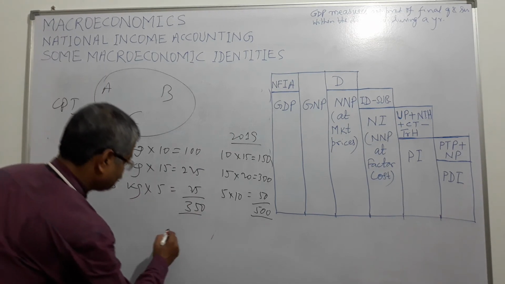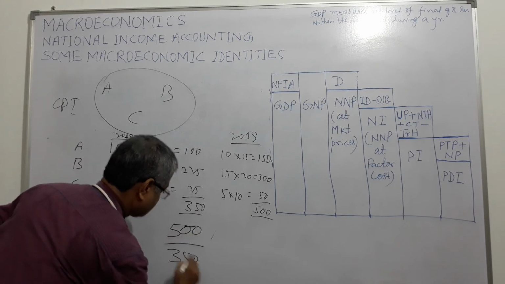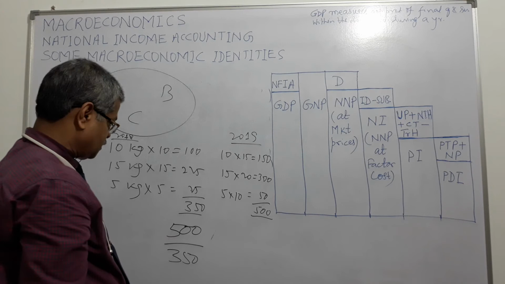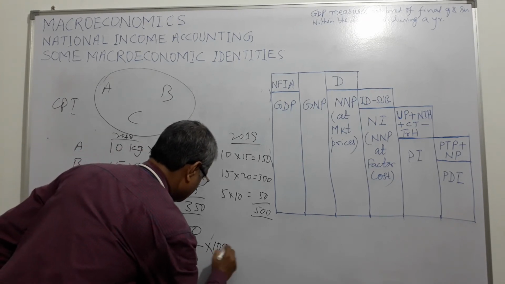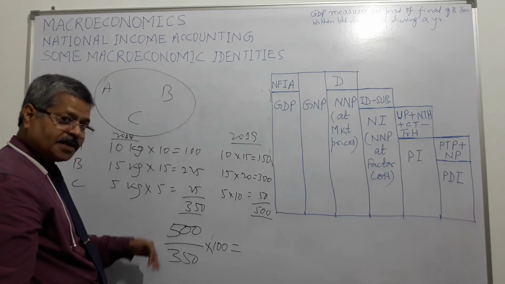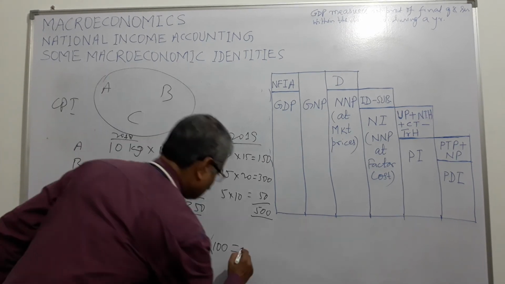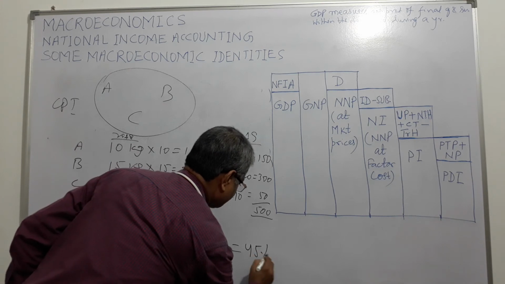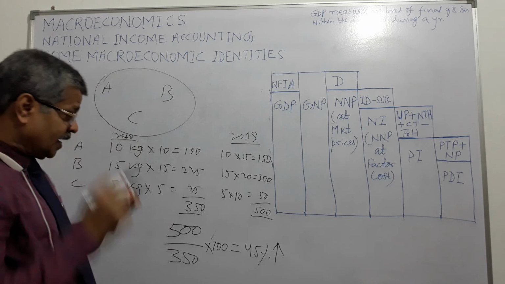So what is the change? 500 upon 350, right? So the change is, into 100, around 150, so around 45%. The consumer price index has gone up.